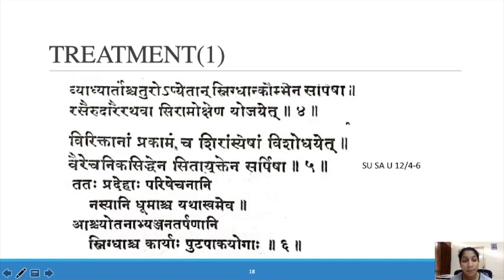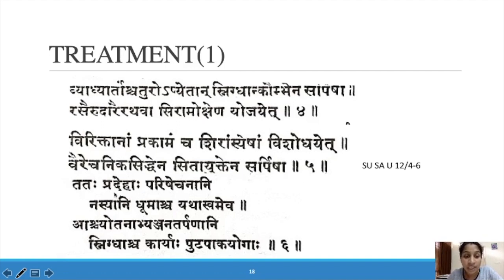After that, viriktanam prakamam cha siram tesham vishodayet. Vairechanika siddhena siddhayuktena sarpisham tatah pradeha parisheka nasyani dhumascha yathasvameva aschotana abhyanjana tarpanani snigdhascha karyah pudapaka yogah. So virechana can be given, and nasya can be given. Before virechana we have to give snehana with siddhayuktena sarpisham, Sarpis Ghrita mixed with siddha drugs.